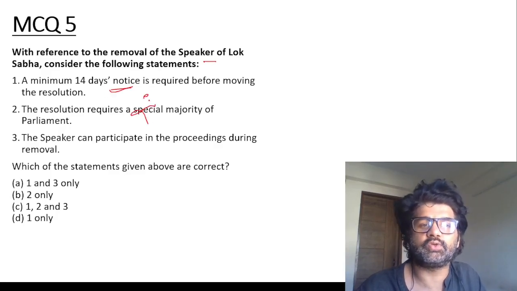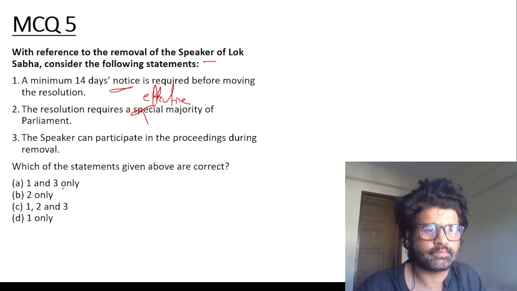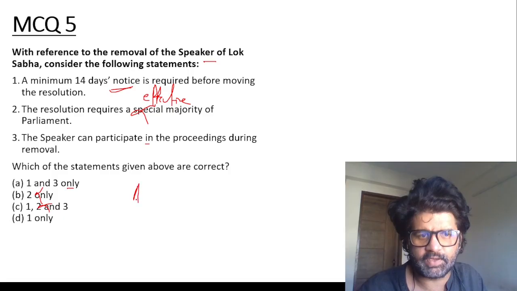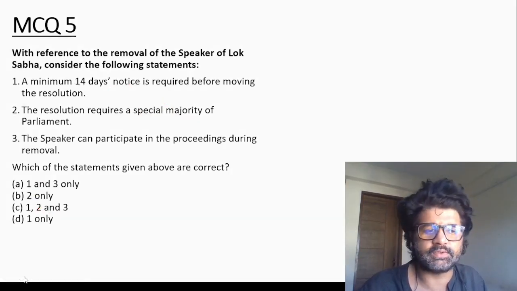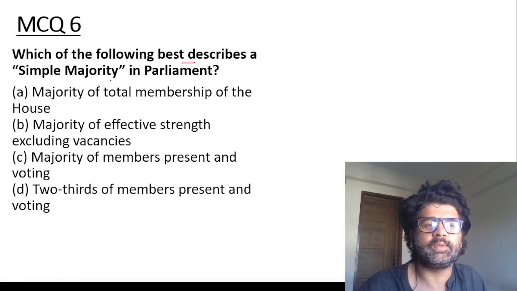Resolution does not require a special majority, effective majority, so second is wrong. Now you're left with A and D. Check the third. Speaker can participate in the proceedings during removal. Yes, he can participate. He will not preside. He can participate. He can also vote in the first instance. Which of the following best describes simple majority?